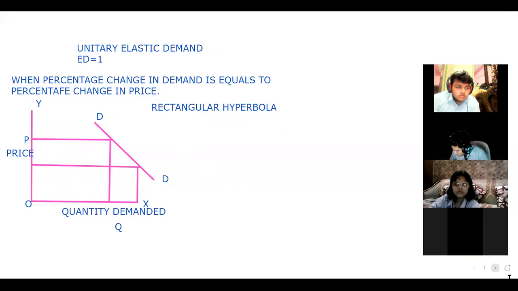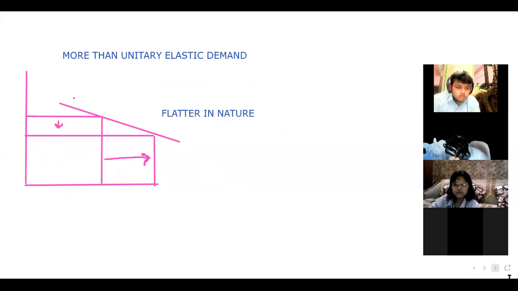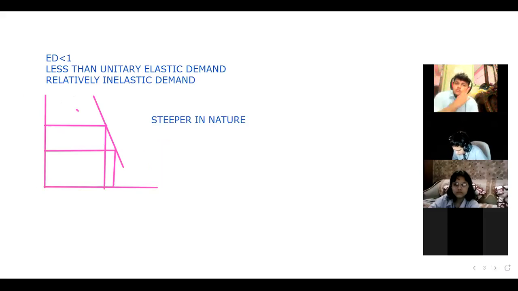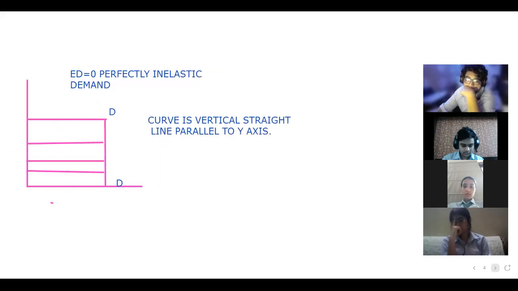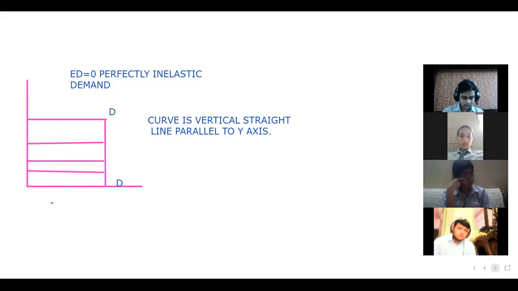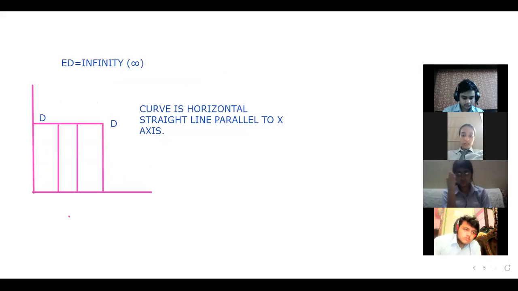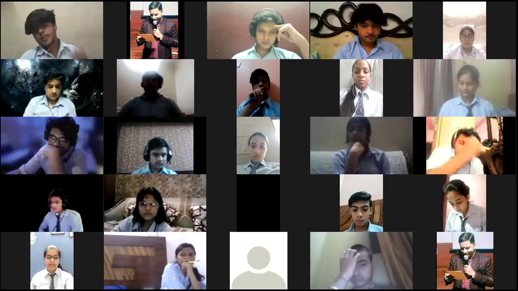So this is ED equals to 1, which we call unitary elastic demand. Flatter in nature, ED more than 1, which we call more than unitary elastic demand or relatively elastic. Then ED less than 1, which is less than unitary elastic demand or relatively inelastic. Then ED equals to 0, which is perfectly inelastic demand. And at the last, we have ED equals to infinity, which is perfectly elastic demand, a horizontal straight line parallel to the x-axis. I hope this is clear to all of you till now. It's clear to everyone.